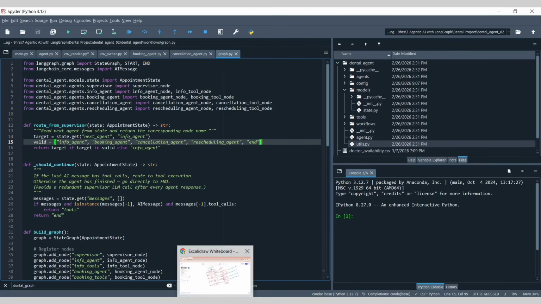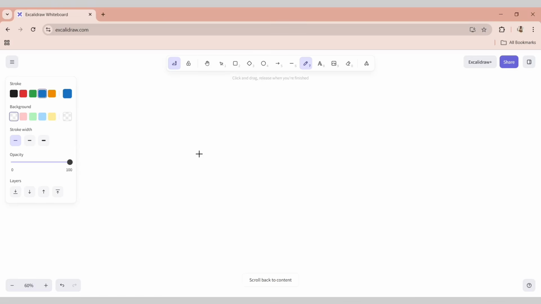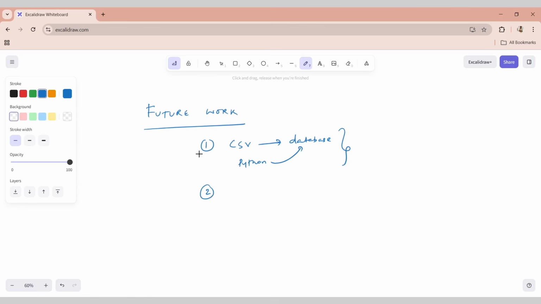In case you want to take it to the next level, what is going to be your future work? The future work is going to be as simple as, if I were in your place, I would take this file, dump it into a database, and ask my Python to interact with the database, to make the project a bit more complex than what it is right now.